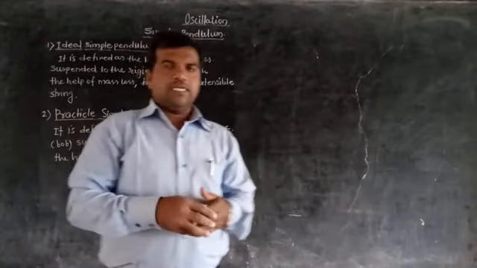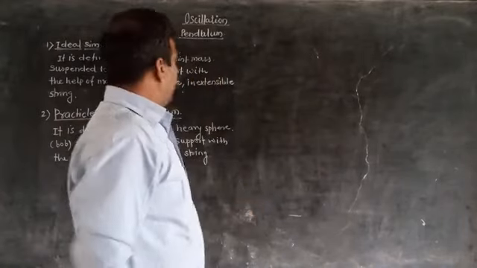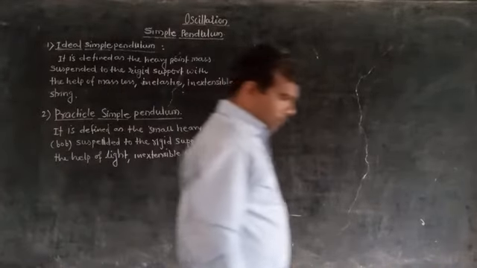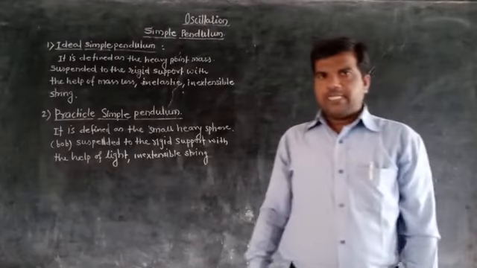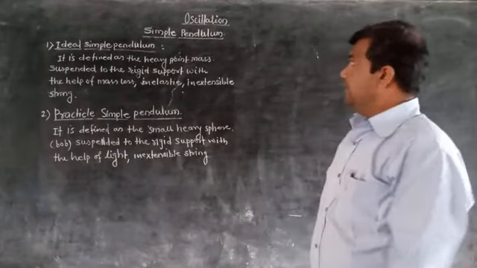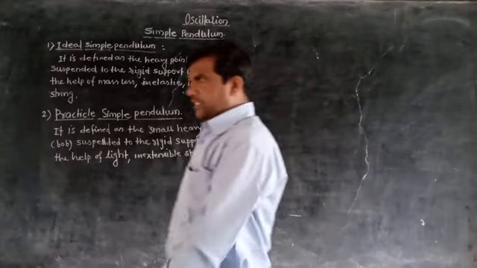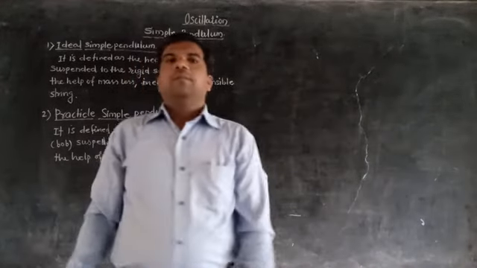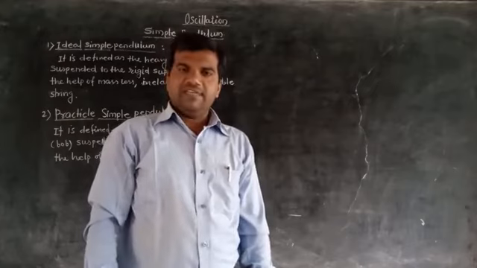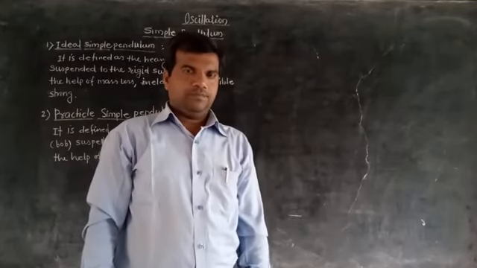Today we will discuss a new topic, that is a simple pendulum. It is a subtopic of oscillation. In the last lecture we discussed period, frequency and amplitude.